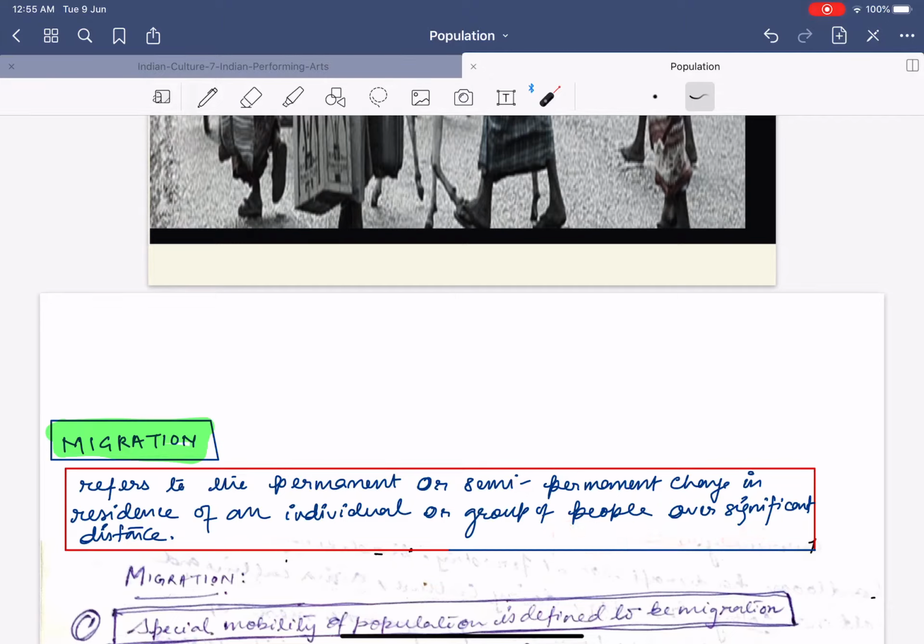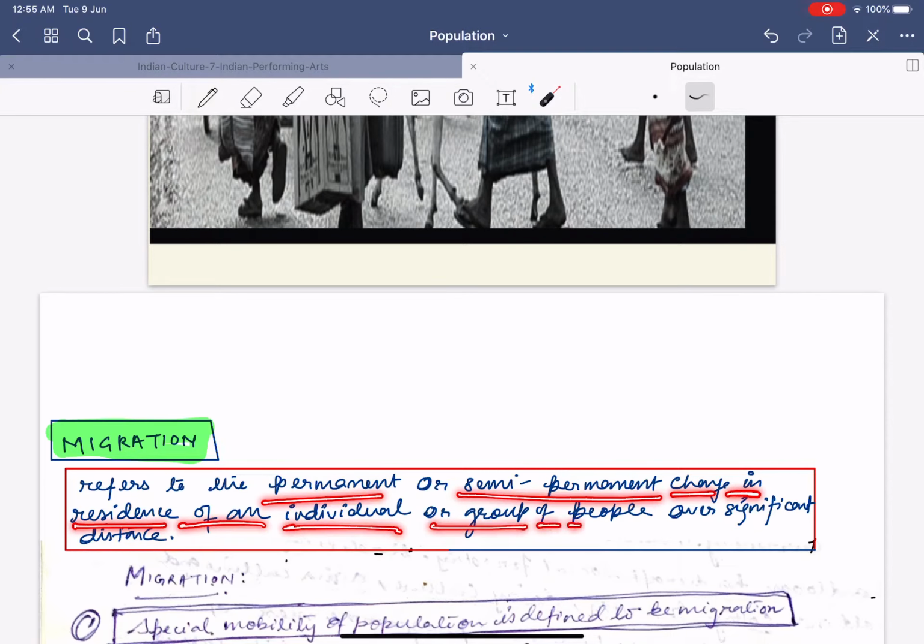It says that migration refers to the permanent or semi-permanent change in the residence of an individual or a group of people over a significant distance. That is, migration could be a permanent or semi-permanent change in the residence of an individual or a group of people over a significant distance. This is the simple definition of migration.